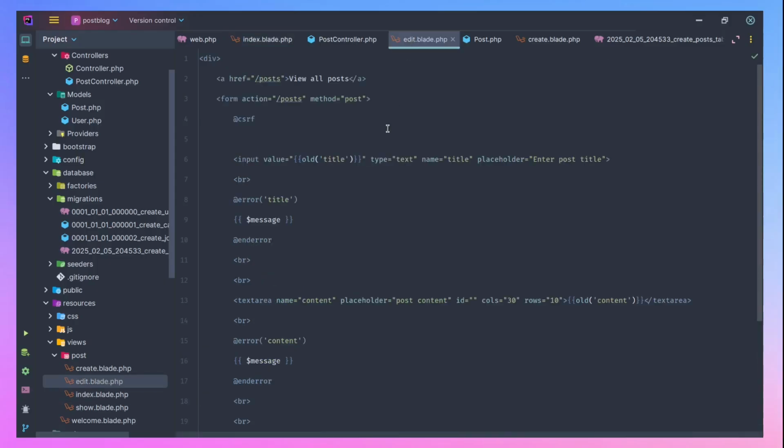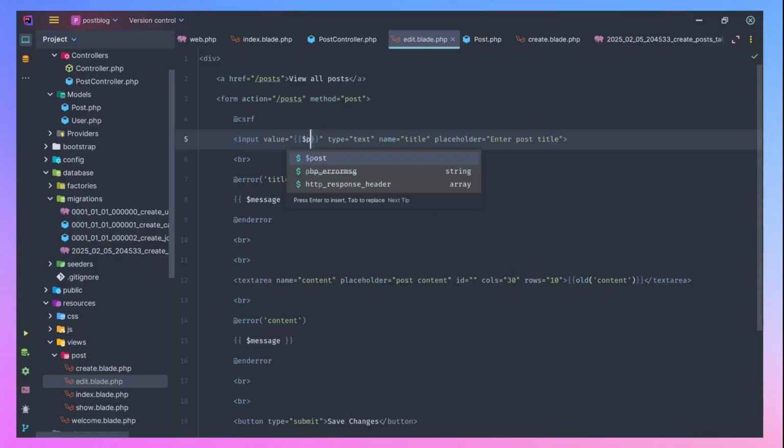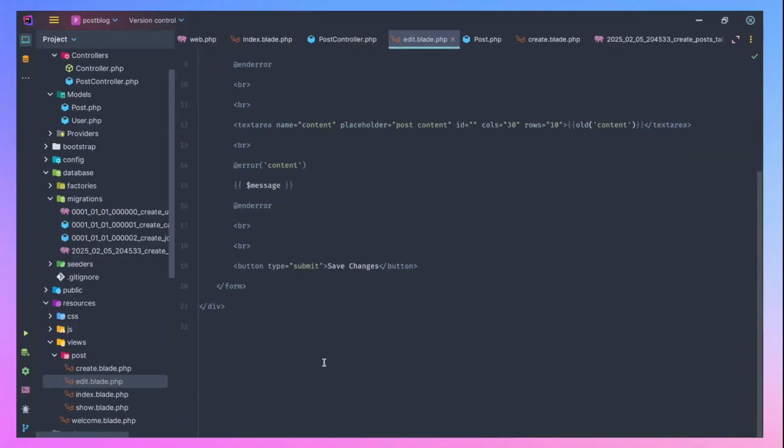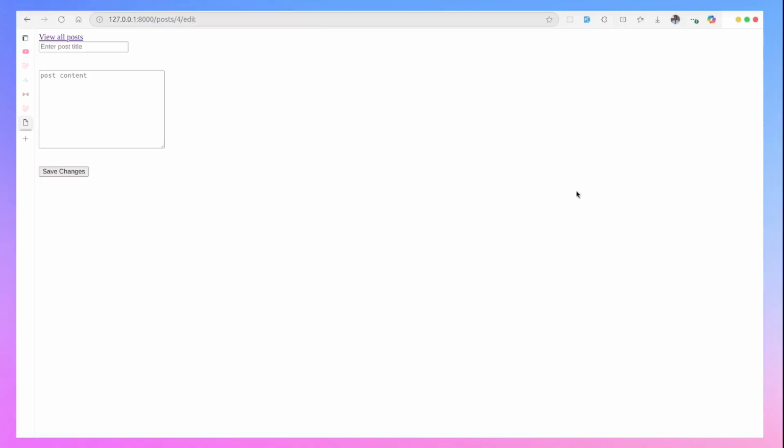So if you go back to the edit view here, instead of doing this old, you notice in the previous when we were doing create, we accepted old here. So instead of accepting old, we are going to accept post now, and we are going to say title, that is, the title of the post will be here. So then where we accepted old for content here, we also put post, then content. So if you refresh now, you should see everything intact here.